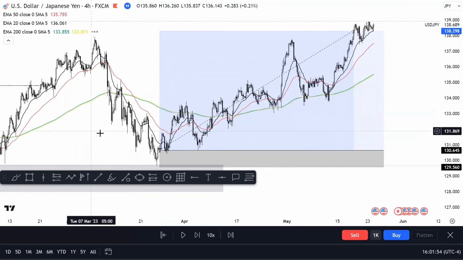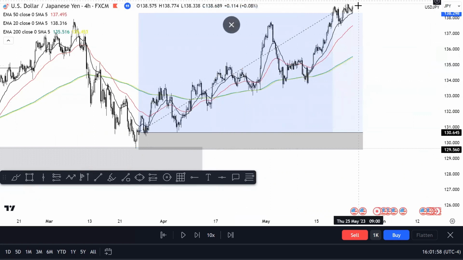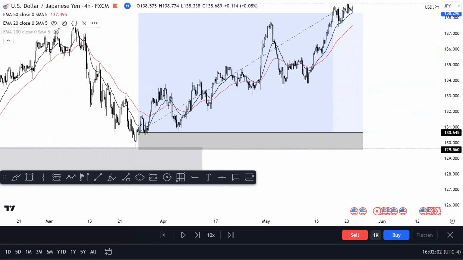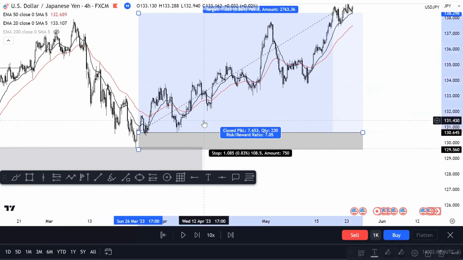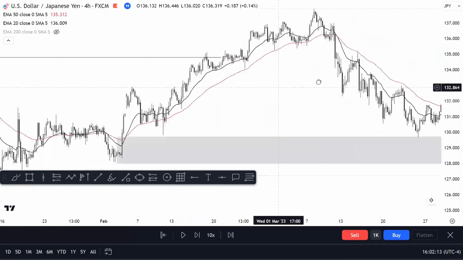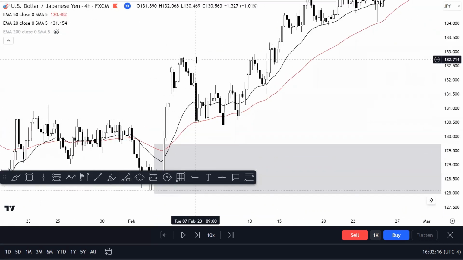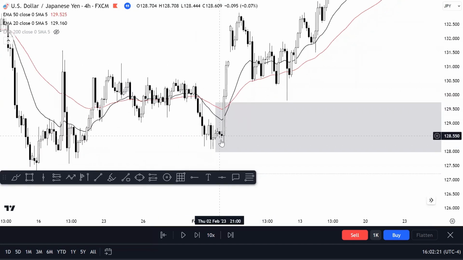As you can see, if we throw in the 200, we also close above the 200 and we start to hold the 200, right? That brings me to my final point, which is that these EMAs are a dynamic support and resistance or supply and demand levels, whichever you prefer, right? So what I mean by that, when we get into a nice trend, you can see that we will begin to push higher, right? And we'll come back down and we don't really know where we want to be involved. Do we want to get involved here?